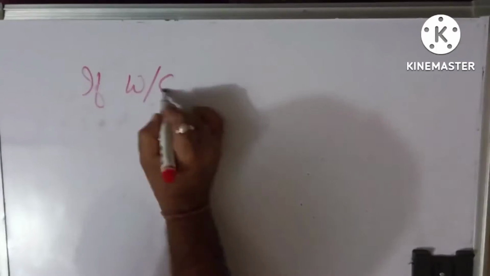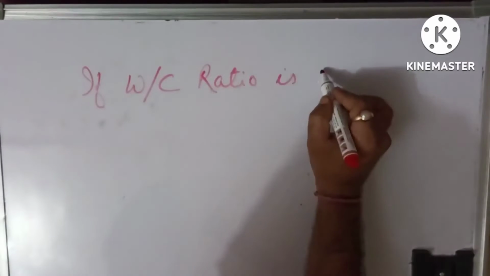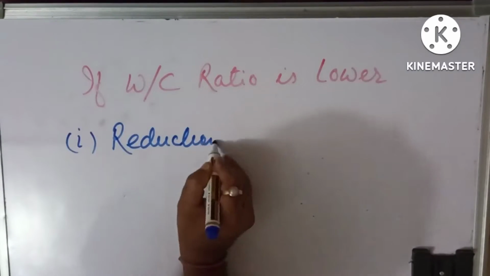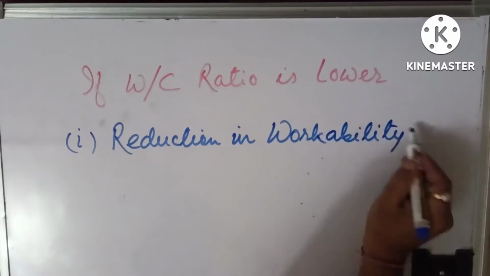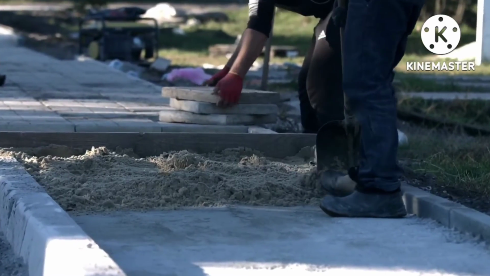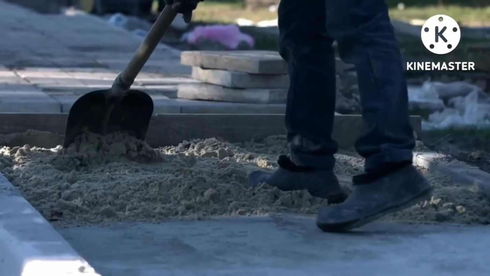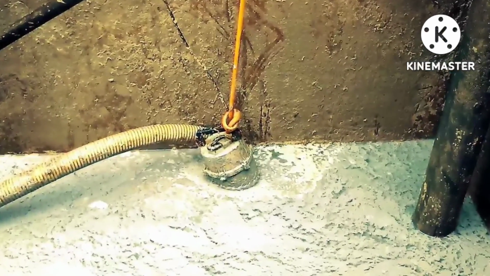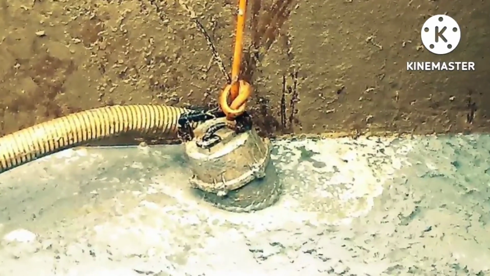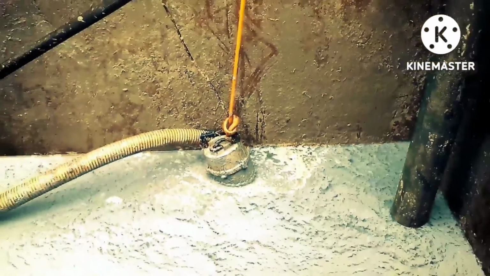Now, in case the water cement ratio is lower, then the main problem arises in workability. That is, due to the lesser quantity of water, it becomes tough to work with the concrete mix. It is also not very easy to compact a concrete mix which has less water.